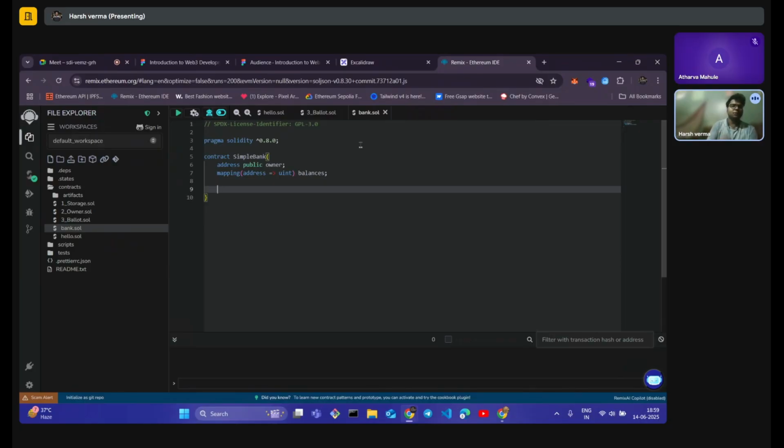We also need to create some events, because we need to log every deposit and withdrawal that is made on our blockchain. So we'll create an event and name it DepositMade. It will show us who is depositing the money, that is the address, indexed account, and how much money they are depositing. Let's just copy it up. Then we also create one for withdrawal.